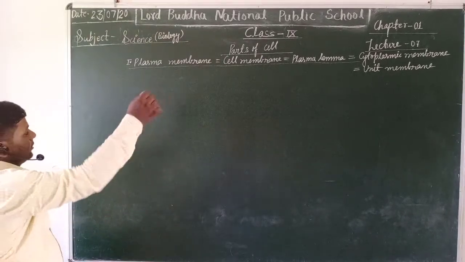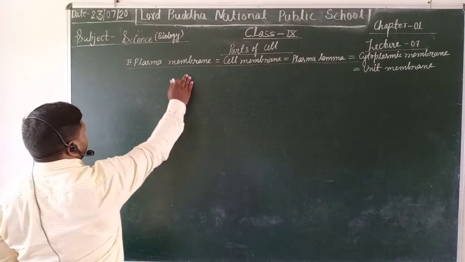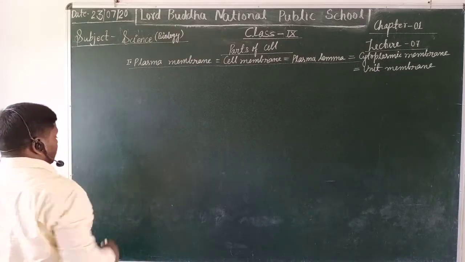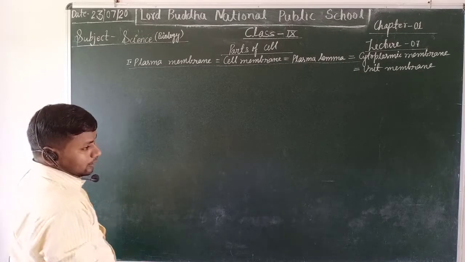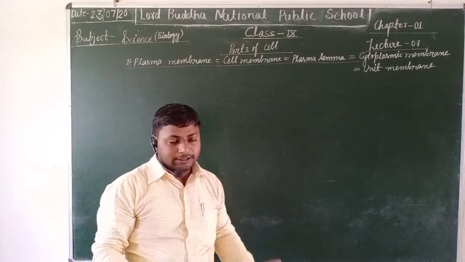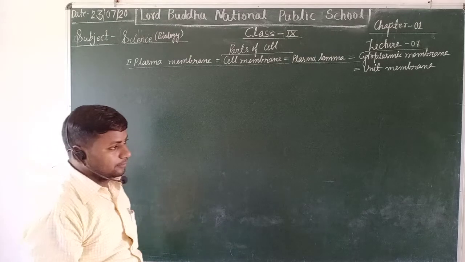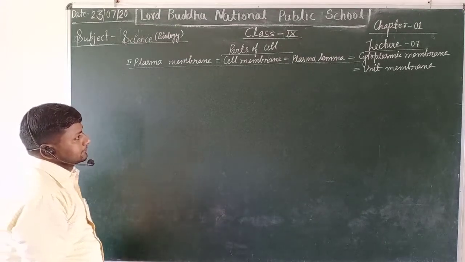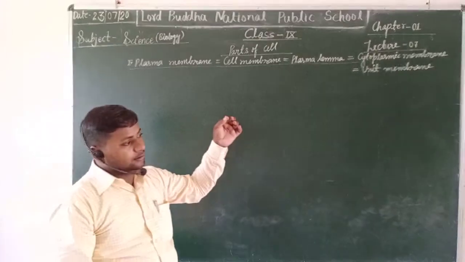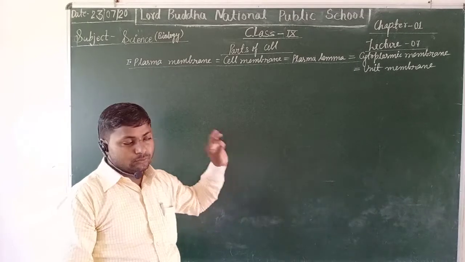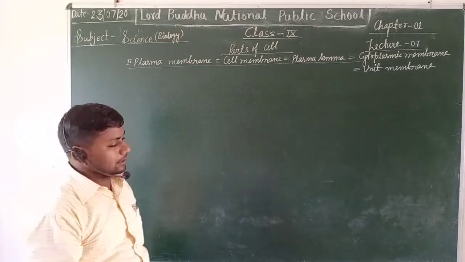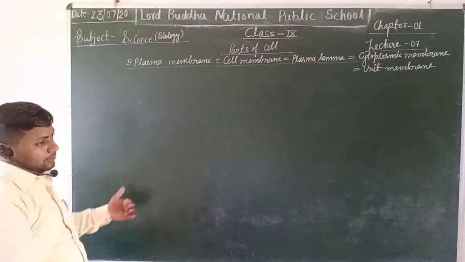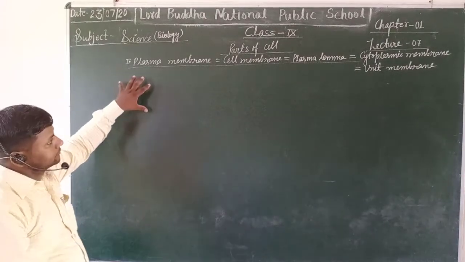Now we will know more about the cell membrane, what it is composed of, what components are present in the synthesis of the cell membrane, and many more things.